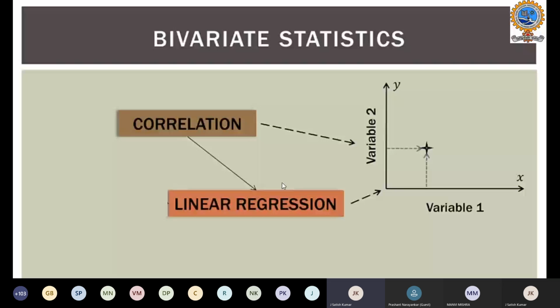So we have to understand that in this whole plot, x-axis and y-axis, we try to predict the linear regression, and we will also try to find the correlation between the variables in order to understand how the linear regression helps us predict the model.